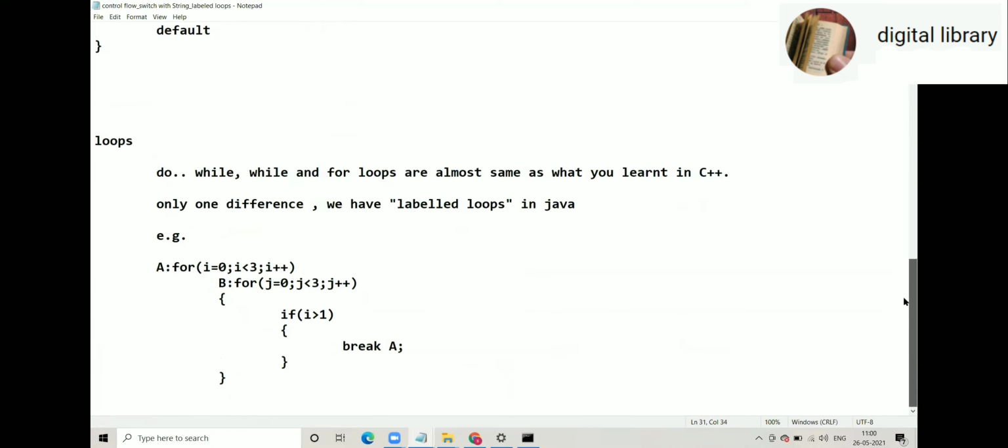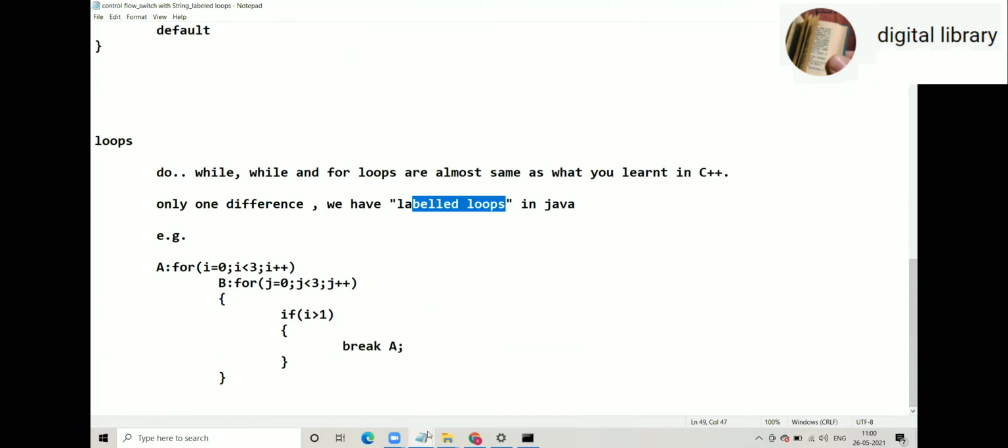And about loops, loops are the same. While loop, do while loop, for loop, nested for loop, all are the same as compared to other languages. Just one small difference here. We have labeled loops.